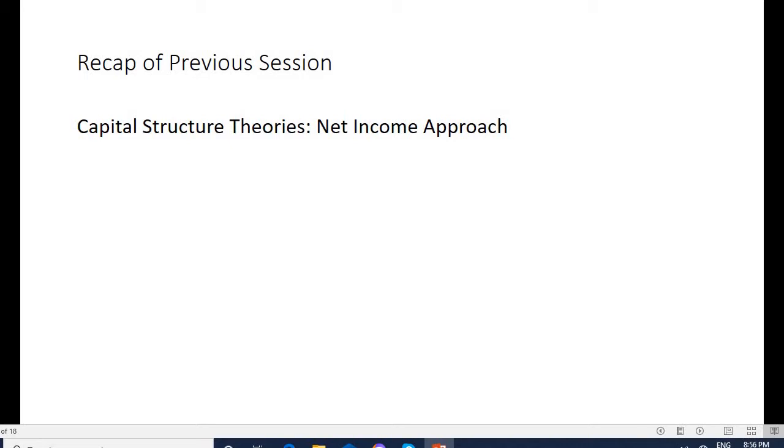In net income approach, as I already said, it is a capital structure theory given by David Durand, where he states that cost of capital and value of the firm are related to capital structure decision. Whatever decisions we take in designing the capital structure, that is inclusion or increase of debt or debenture, have an impact on the overall cost of capital of the firm and the value of the firm.